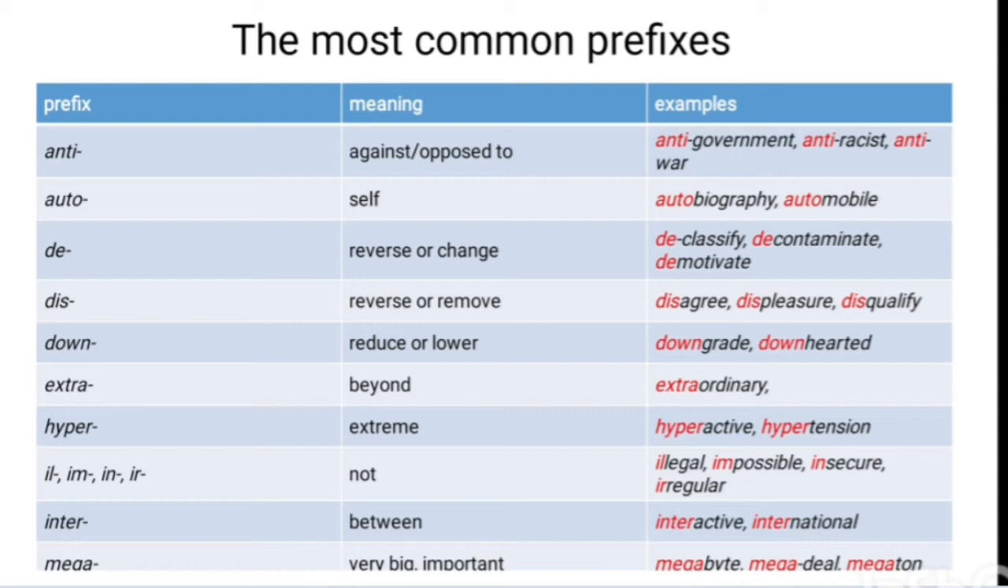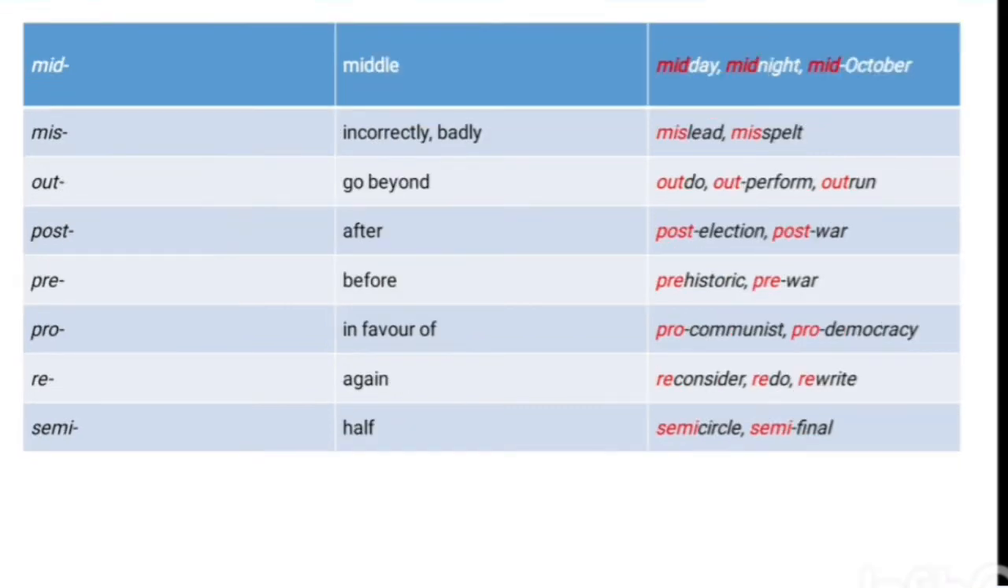Megabyte is used in computer technology science. The next words are megadeal and also megaton. If we look through, these prefixes are very important. For example, anti-governmental, the prefix anti, automobile, declassify, and so on. Also, we can continue our speech and we can offer prefixes, for example, mid.